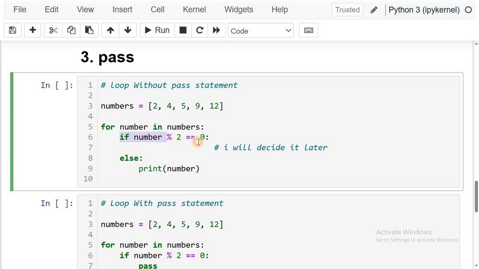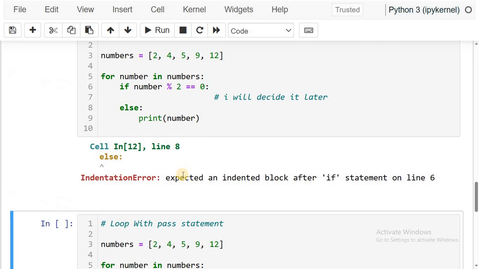So with the help of the sixth statement, we can identify whether the number is even or not in each and every iteration. Now what I want to do is, if the number is even, I want to do something. At this particular point of time, I don't know what I want to do with that even number, but I will decide in future. So that's why I want to keep an empty place here. After finding a number is even, I will write the code in the future, and coming to the else part, I want to print that number. Nothing but if the number is not even, the remaining numbers will be printed with the help of the else statement. Let me execute this.